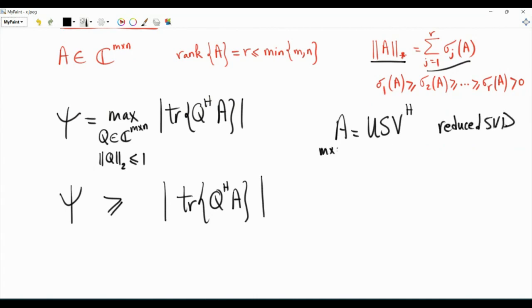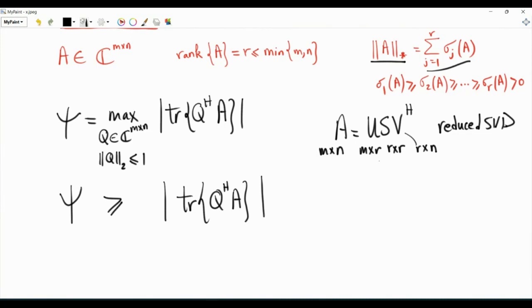So matrix A, which is m by n, is U, which is a matrix with orthonormal columns of size m by r. S is a diagonal matrix of size r by r. It has those sigmas on the main diagonal. And then V Hermitian is of size r by n. The columns of matrix V are orthonormal.